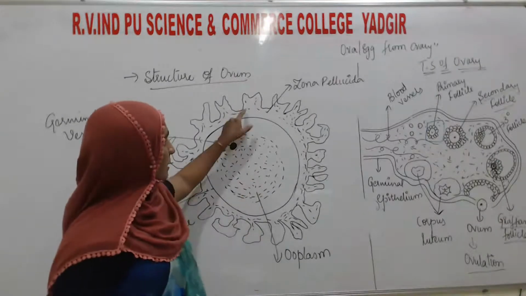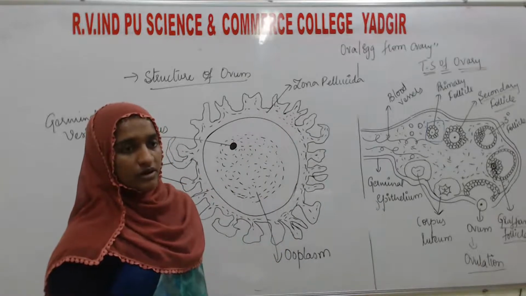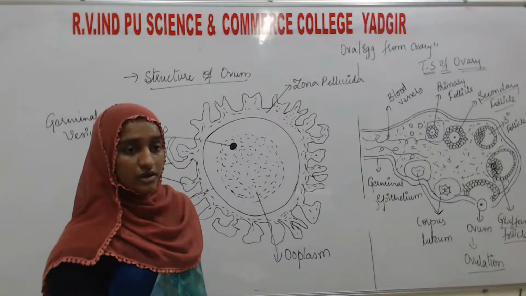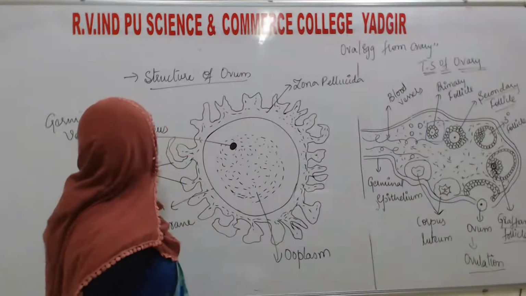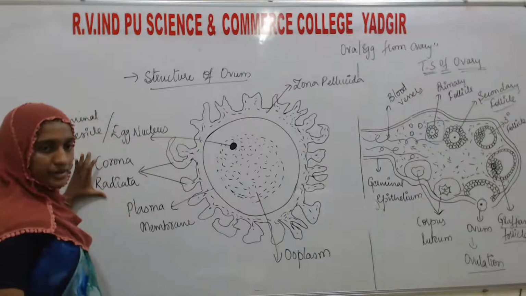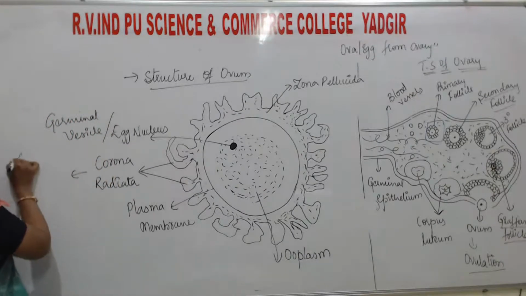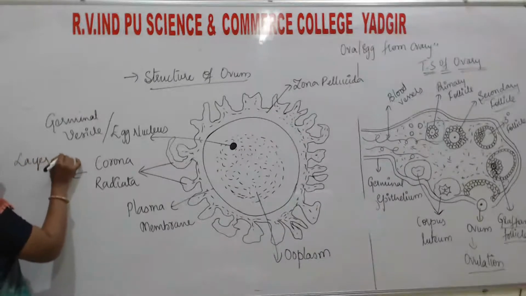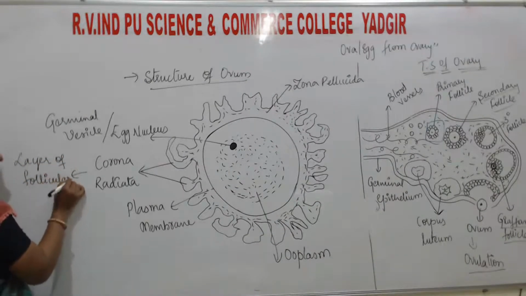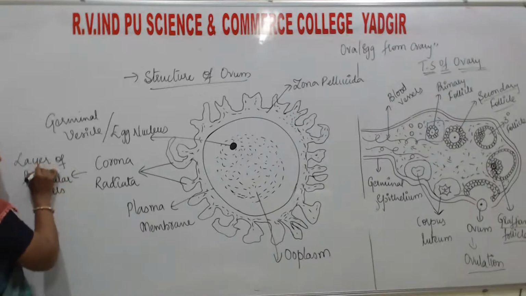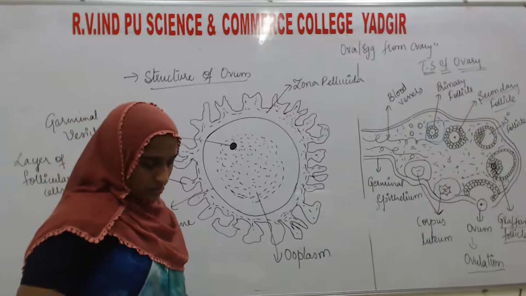Around the zona pellucida, these are layers of follicular cells. What is it? It is a layer of follicular cells, and this layer of follicular cells we call the corona radiata, which is known as the corona radiata.